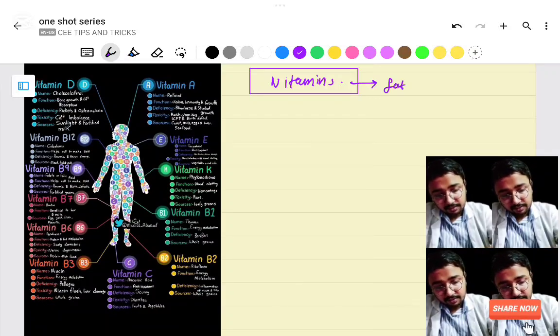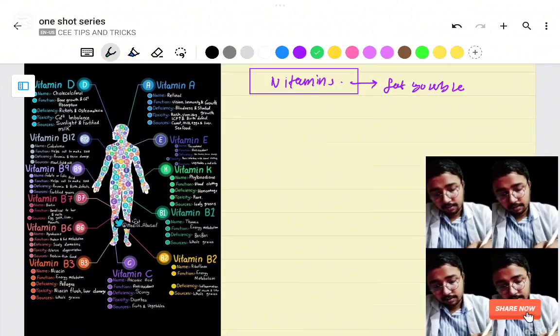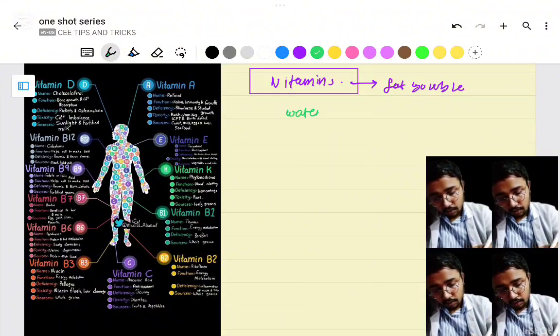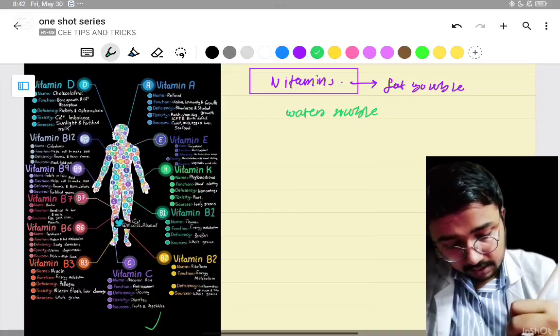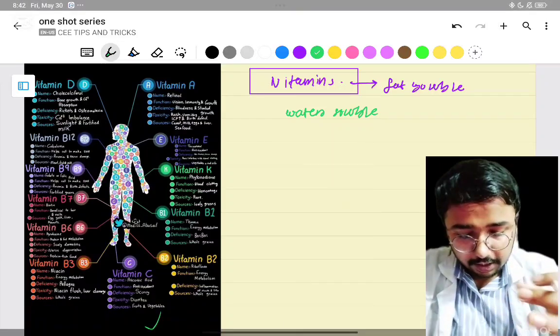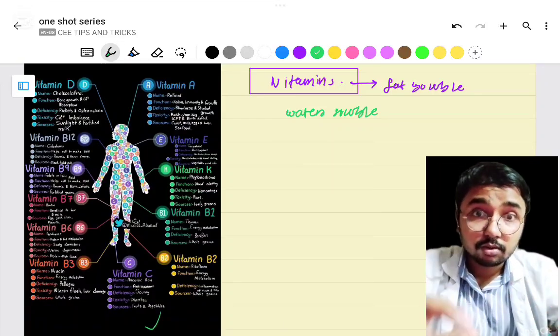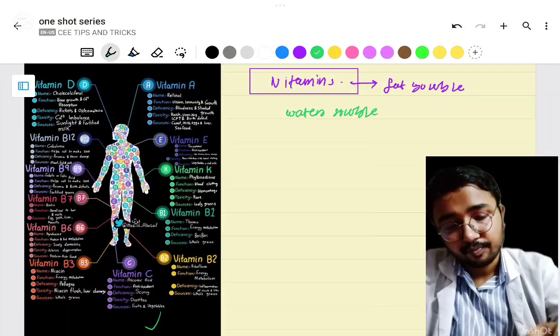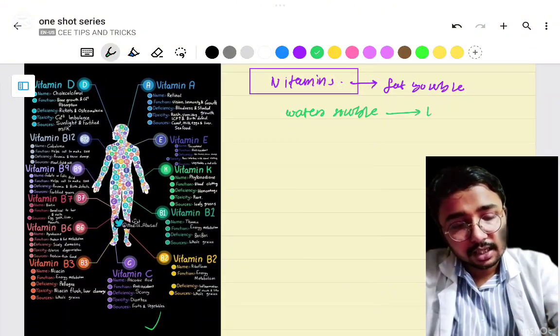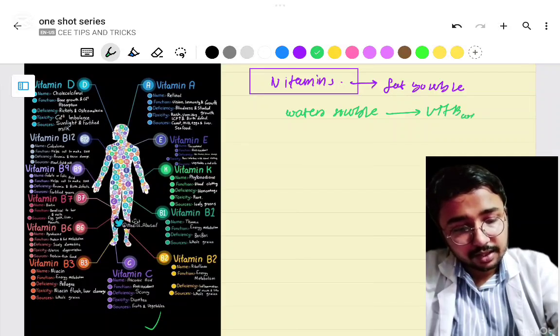Today we will discuss water soluble vitamins, and with this picture it will be very easy to memorize all of them. The water soluble vitamins are vitamin B complex and vitamin C.